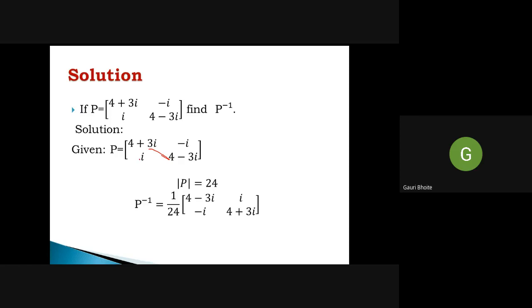So it becomes minus i, and plus i. So 1 upon 24, [4 minus 3i, i; minus i, 4 plus 3i]. Four options are given. So instead of calculating and multiplying all these things, you can easily calculate P inverse of a 2 by 2 matrix by using the previous formula. Okay, so is everybody getting this?